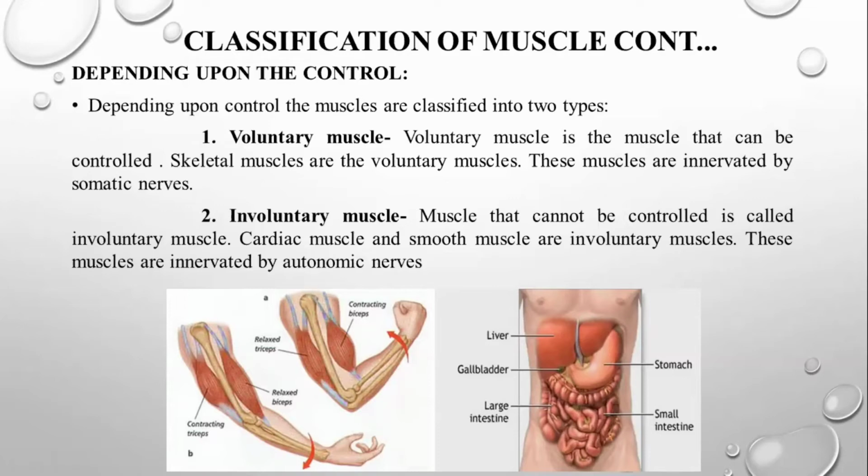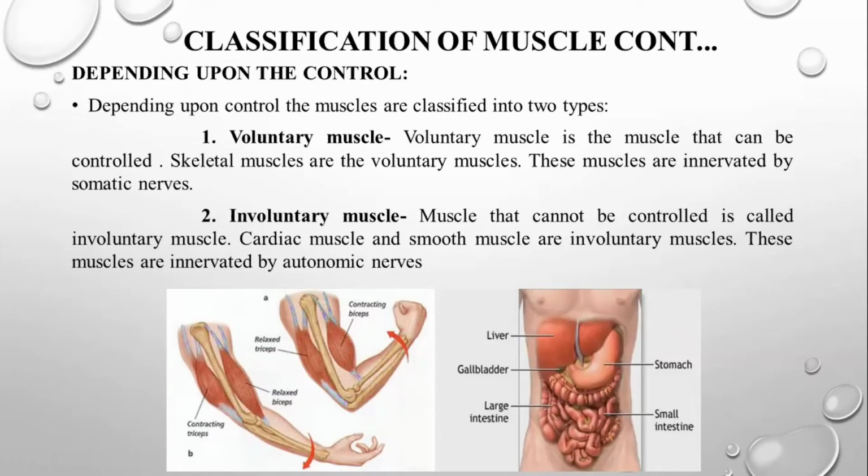Actually, you can refresh the nervous system session where I classify the nervous system: central nervous system and peripheral nervous system. Again, the peripheral nervous system is divided into the somatic nervous system and the autonomic nervous system. Again, your autonomic nervous system is divided into sympathetic, parasympathetic, and enteric nervous system. You can recollect all those things each time we see the word somatic nervous system. So voluntary muscle is controlled by the somatic nervous system, which will be under our control.